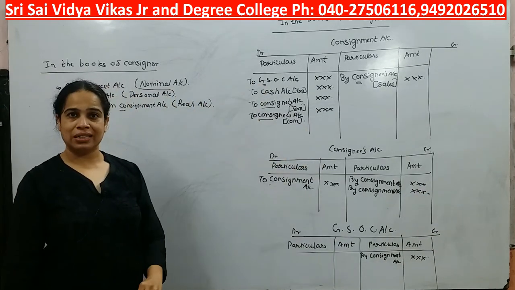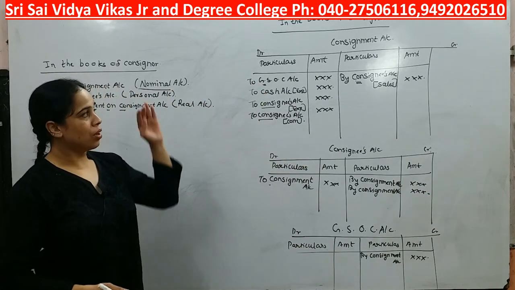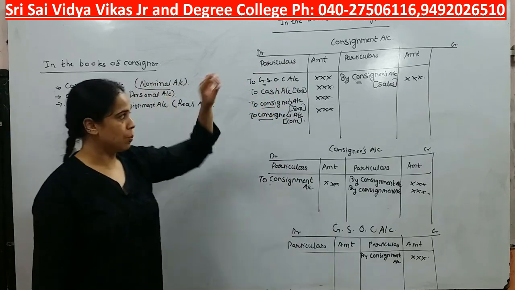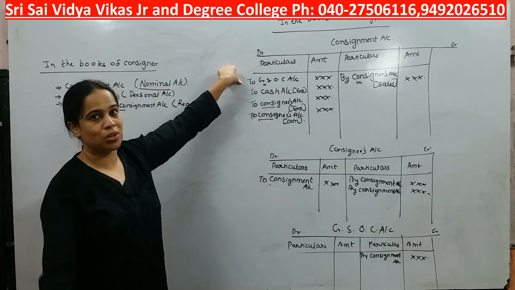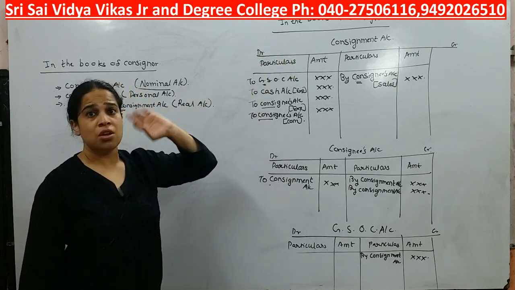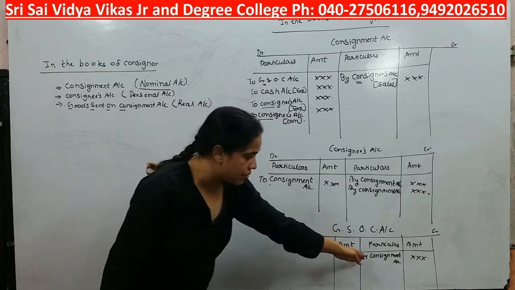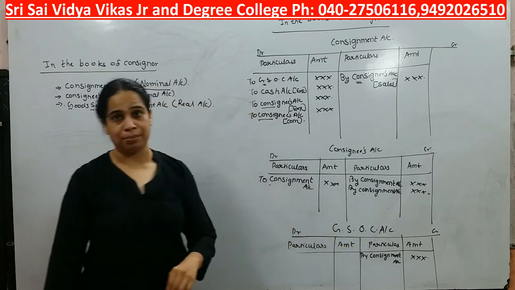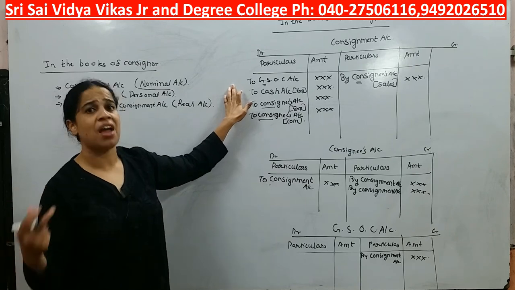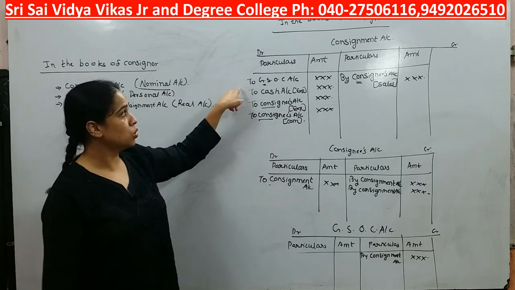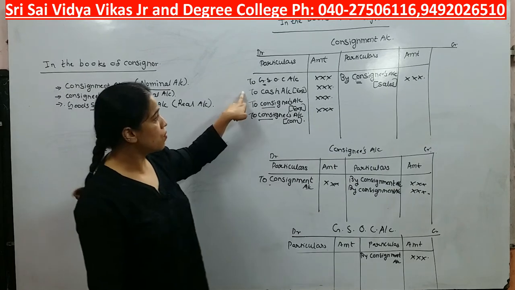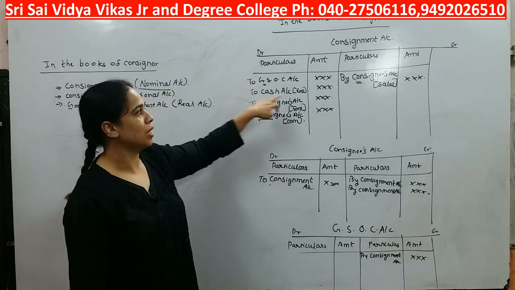Are you understanding this? Okay, see, total I have shown you 5 steps. Step 1, we are sending goods to the consignee, to GSOC, consignment account debit to GSOC. Okay, again in GSOC we gave simultaneous effect by consignment account. Okay, definitely we cannot send goods simply, we have to bear a few expenses. So debit all expenses and losses, those expenses we are making. So I am writing here to cash account expenses.